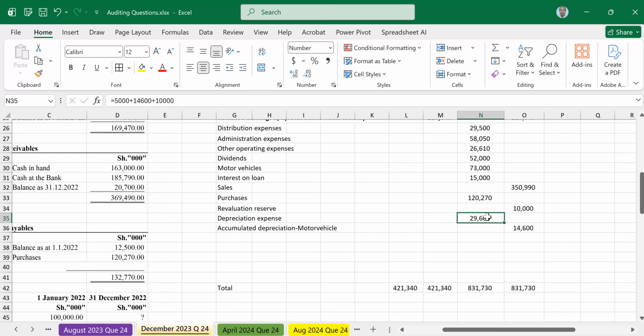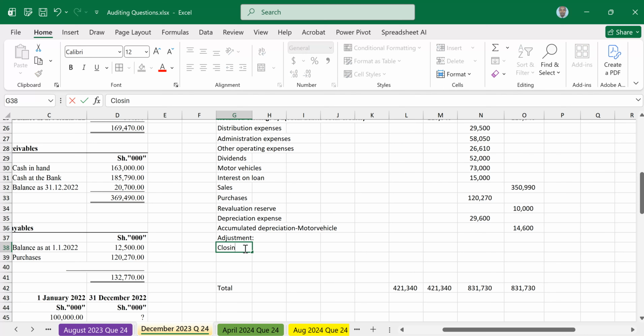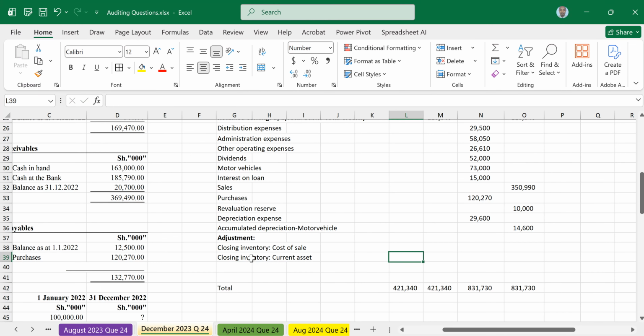I want to go to the adjustments part. So you will be writing here, adjustments. The first adjustment that I bring on board is closing inventory. So start with closing inventory. Closing inventory is divided into the one that goes to the cost of sale, and the other closing inventory goes to current asset. So closing inventory cost of sale and closing inventory current asset.